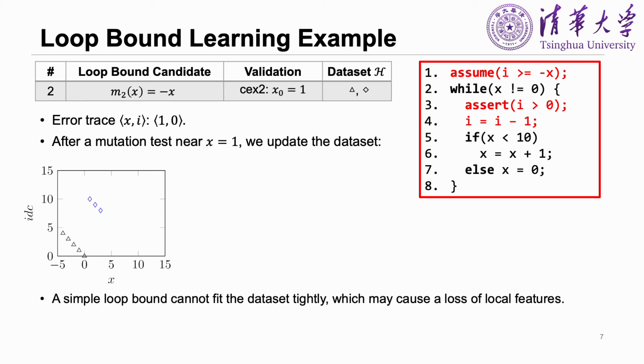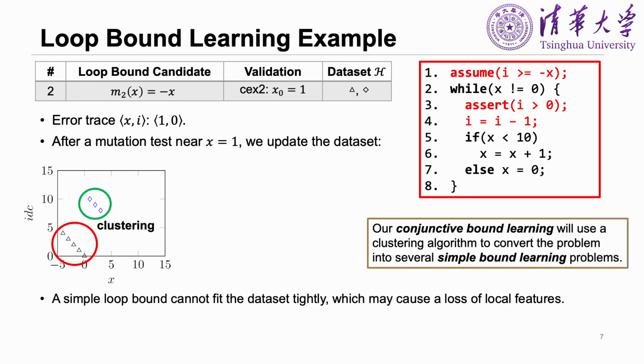Our conjunctive bound learning will use a clustering algorithm to convert the conjunctive bound learning problem into several simple bound learning problems. In our example, the dataset can be clustered into two subsets.